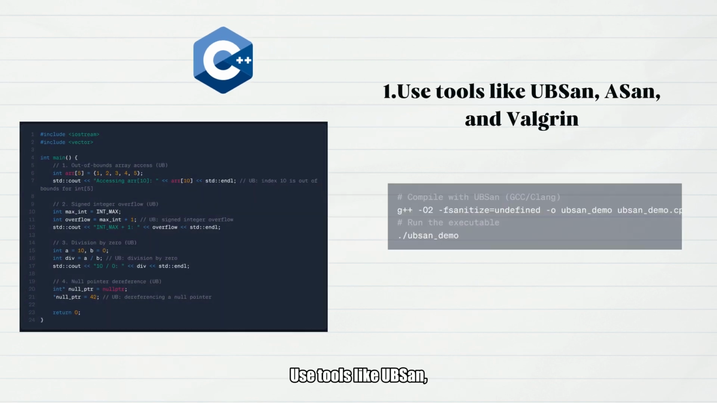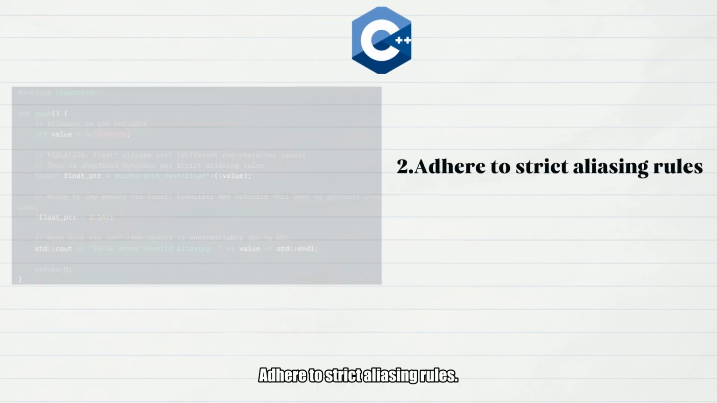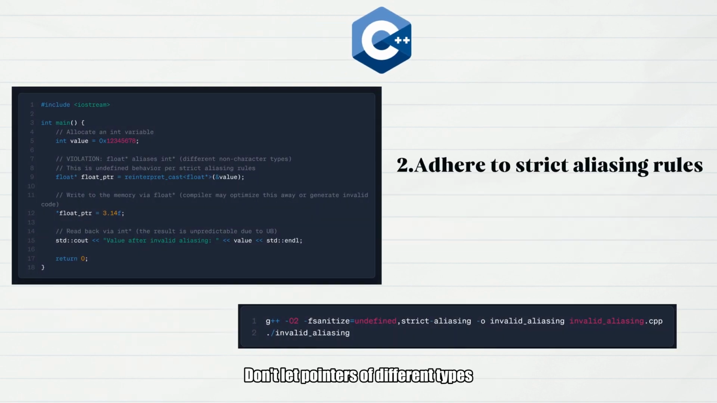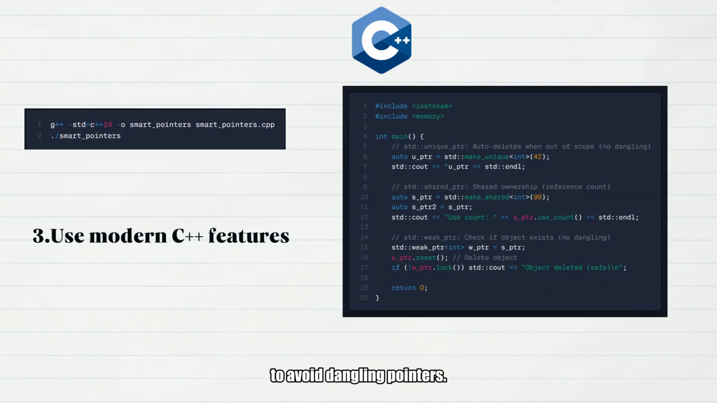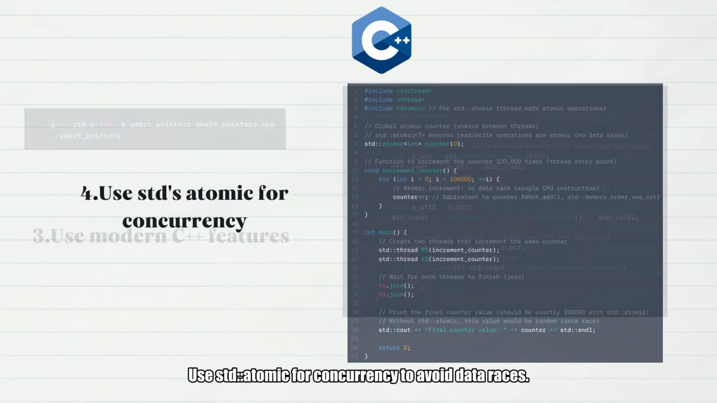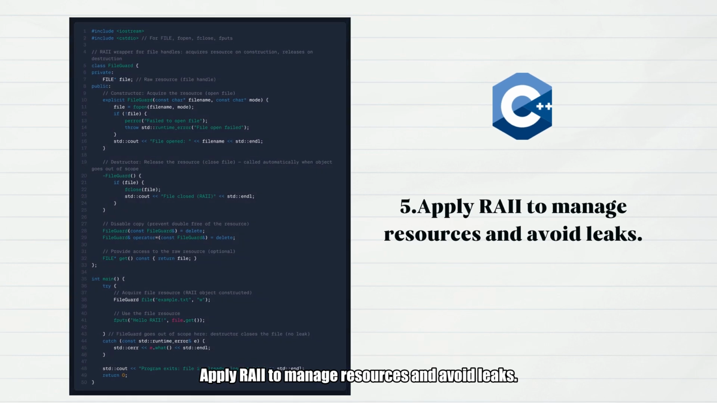So, to avoid UB from the ground up, you need to master some techniques. Use tools like UBSAN, ASAN, and Valgrind to dynamically check for various UB conditions. Adhere to strict aliasing rules. Don't let pointers of different types point to each other. Use modern C++ features for memory management to avoid dangling pointers. Use std::atomic for concurrency to avoid data races. Apply RAII to manage resources and avoid leaks.